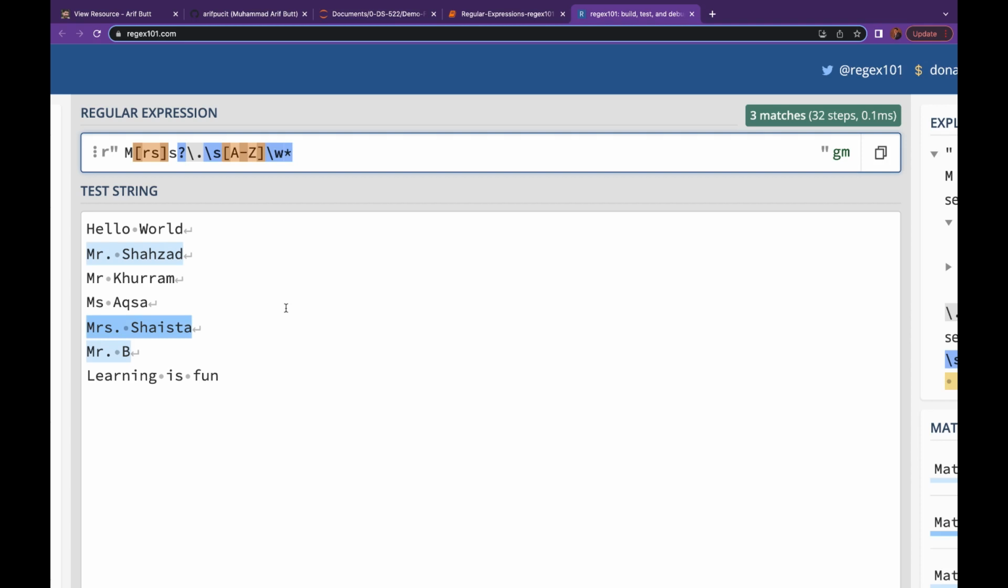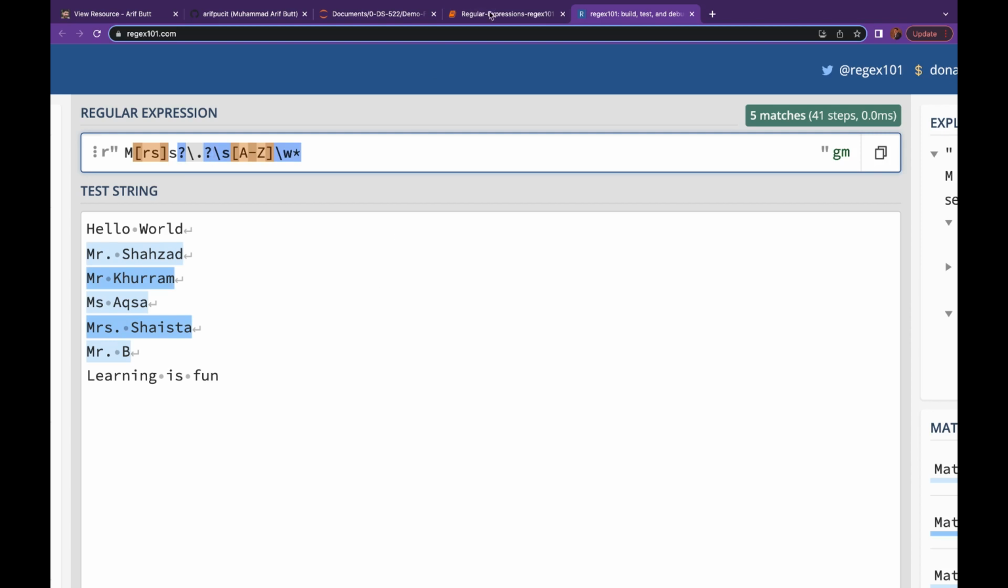But still we have an issue, that is this Mr. Khurram, that is without a dot, is not selected. And this Miss Aqsa, which also does not have a dot, is not selected. So I have to make this dot optional. So I need to put a question mark over here. Great. So we have all the names selected. I hope this makes sense. I have gone step by step to make you very clear about the use of these different escape codes and meta characters.